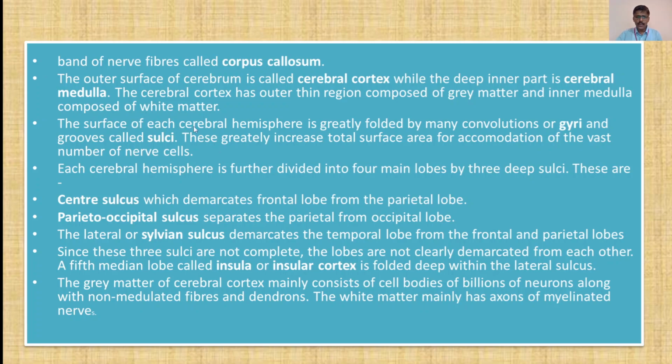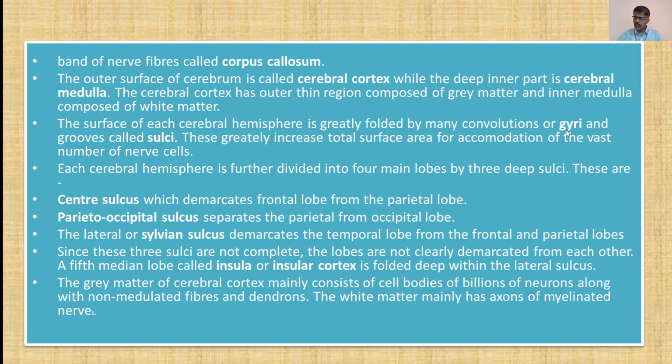The surface of each cerebral hemisphere is greatly folded by many convolutions, as I told you in the earlier diagram. The convolutions are called gyri, and the grooves are called sulci. This question is asked many times in MCQs: the convolutions or convex parts are called gyri, and the grooves present on the brain are called sulci.